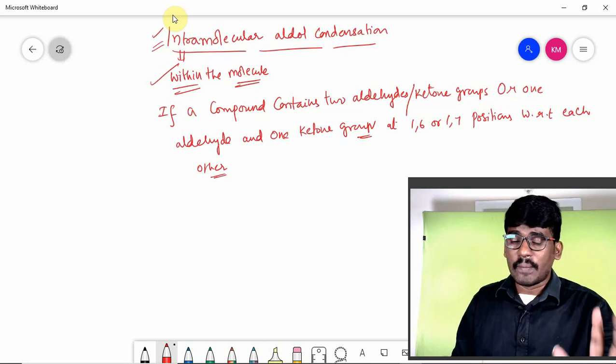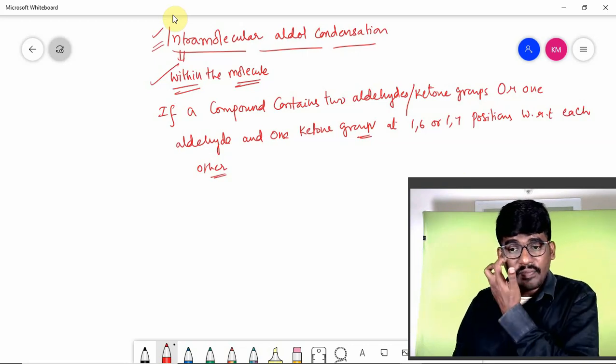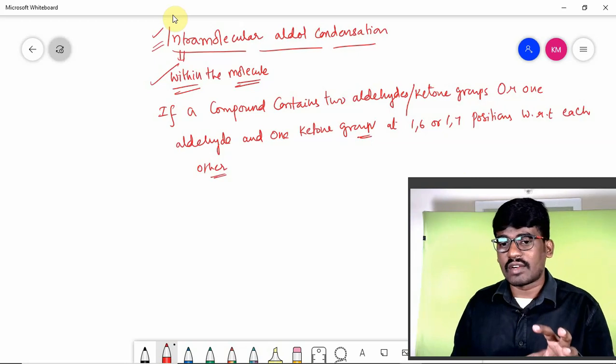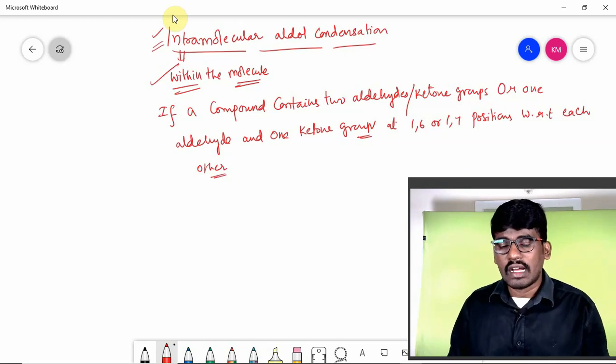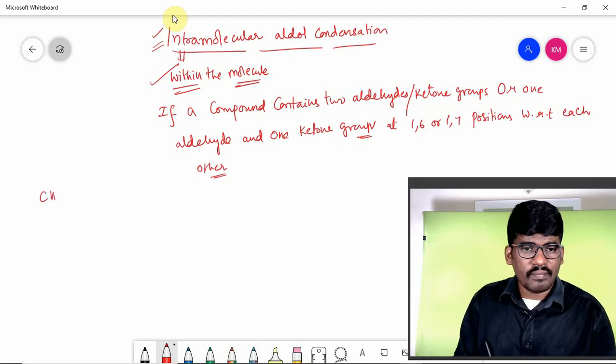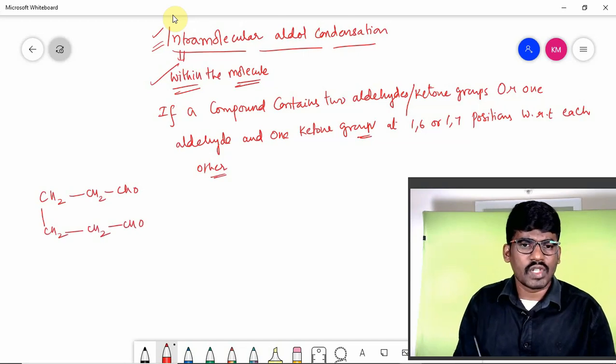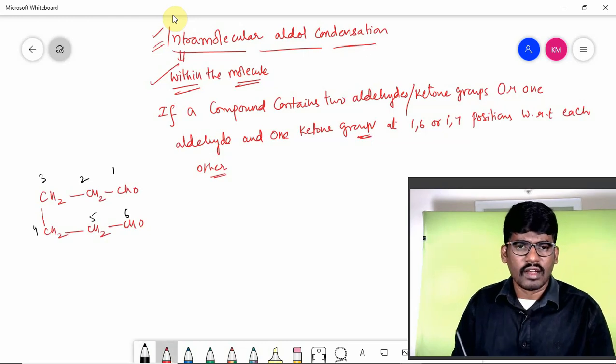It's a very important one. Let's try to understand, because it forms cyclic rings or cyclic structures. Hence, the feasibility of the reaction is very high. Let's talk about that reaction. CH2, CH2, CHO, CH2, CHO. Check it. I'm numbering it 1, 2, 3, 4, 5, 6, in the presence of dilute NaOH.